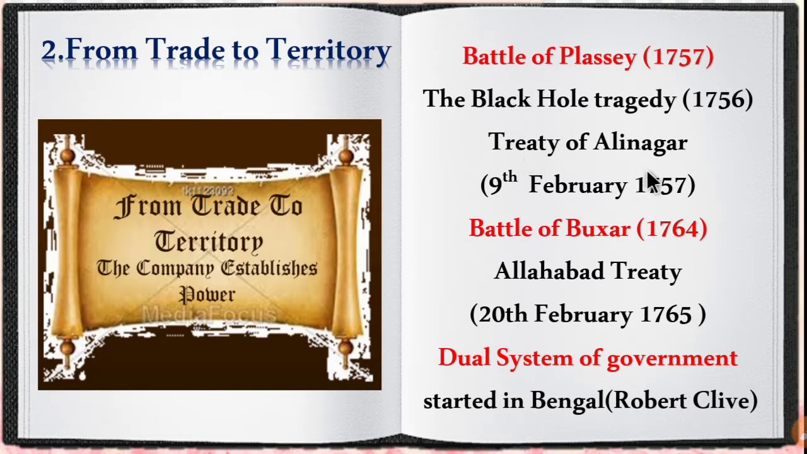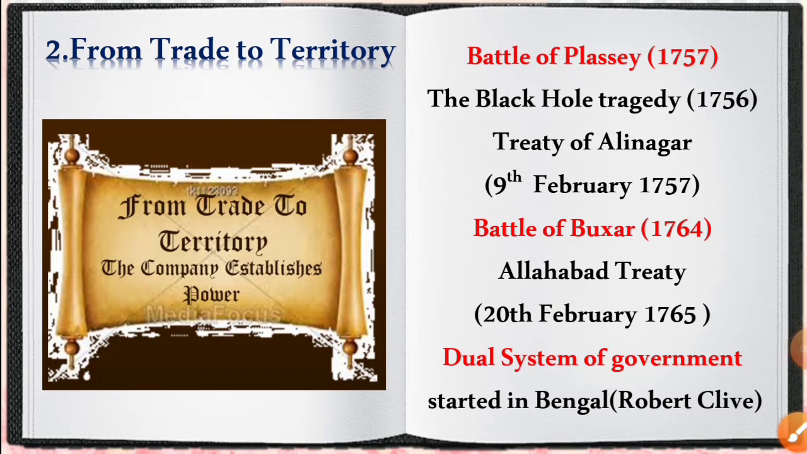The war ended with the Treaty of Alinagar, which was signed between Siraj-ud-Dawla and the British on 9th February 1757. So now let's see about the Battle of Buxar, which was fought in the year 1764. The British won the Battle of Plassey with the help of Mir Jafar. He is a commander-in-chief in Nawab of Bengal, Siraj-ud-Dawla's army. So, he favored the British. In return, the British made Mir Jafar a puppet ruler of Bengal. Puppet ruler means he has to do whatever the British ordered him.